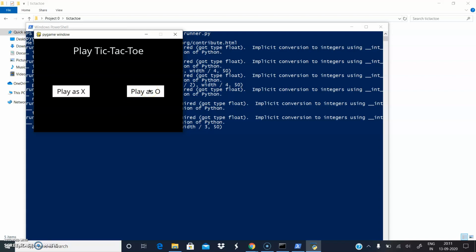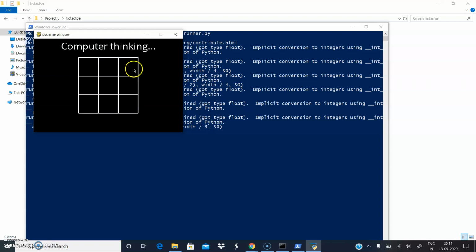So here computer will play as X. So computer is thinking, okay, my turn. So I'll do here. Now I'll do here. Now I'll do here. So game over because X wins. We can see here X wins.